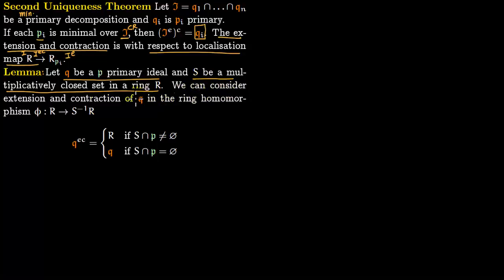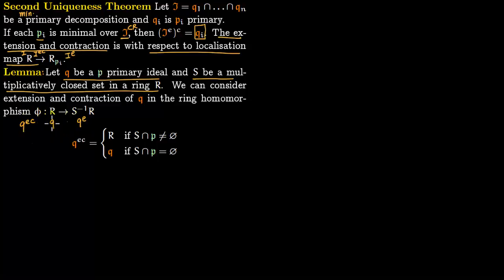Then we can consider the contraction of Q in the following ring homomorphism. So you have Q here, and you can construct its extension, and then you can pull it back, so you have extension and contraction.